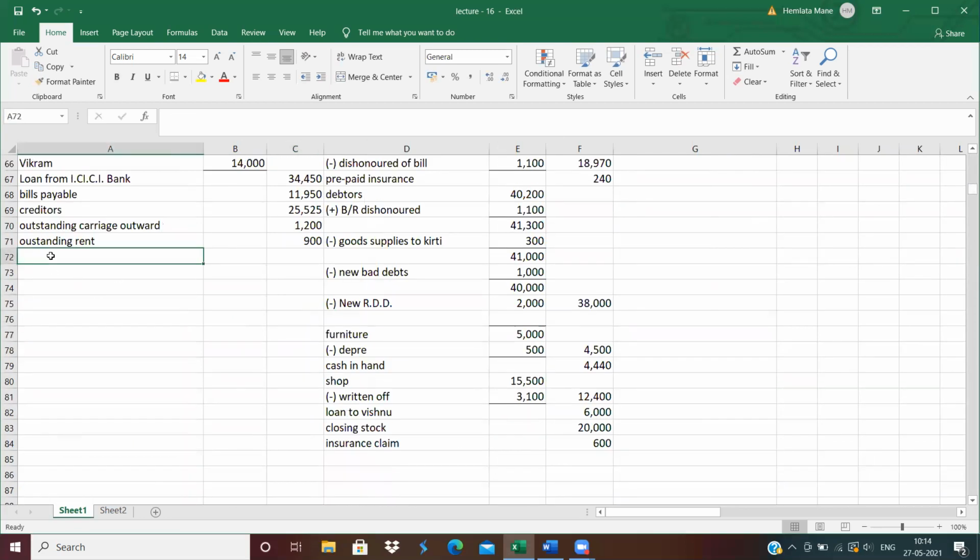Capital and current account, in that Ram, Kirti and Vikram. So how much is the balance of Ram?